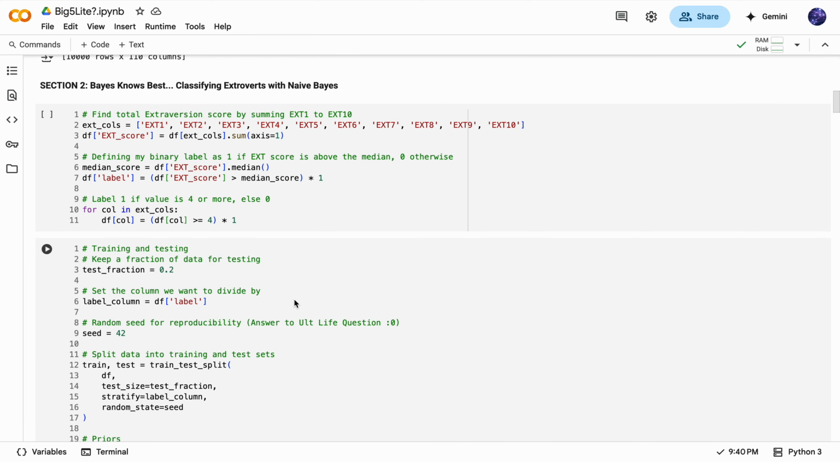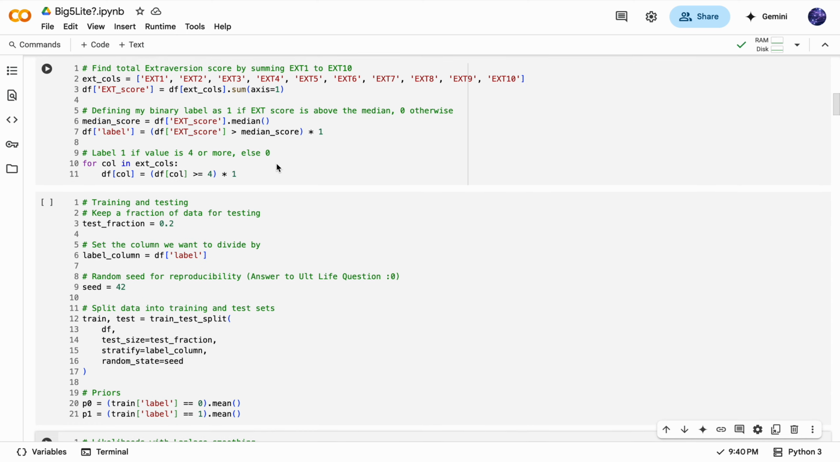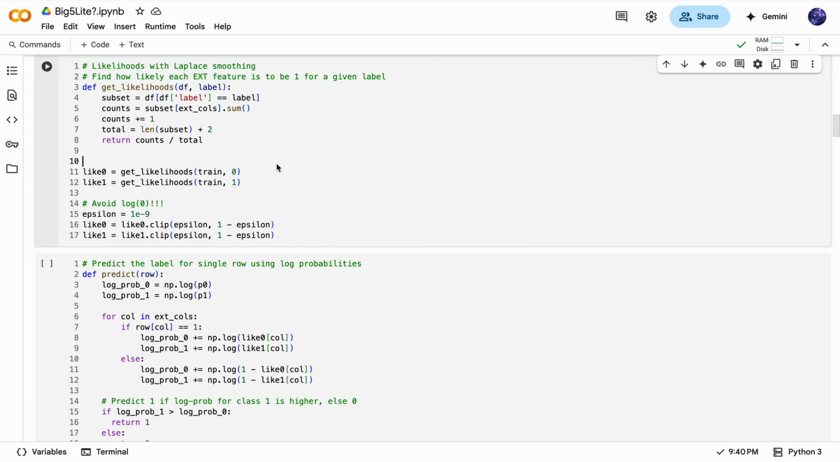I started with naive Bayes to classify extroversion, and I binarized each of the 10 extroversion questions and turned them into ones if someone scored 4 or 5 and 0 otherwise. So I divide them with the median score. And then I calculate the probabilities using Laplace smoothing.